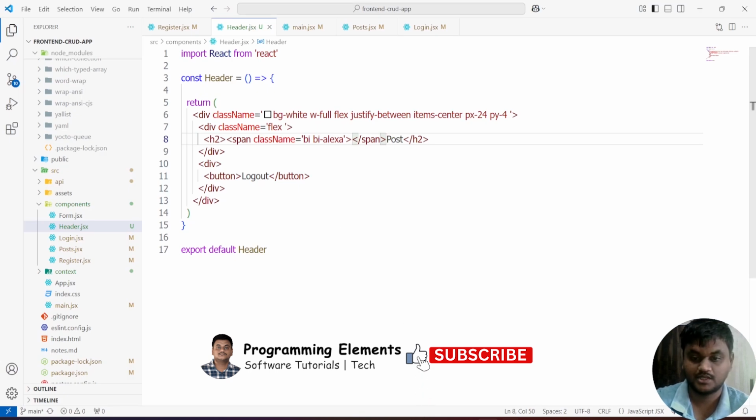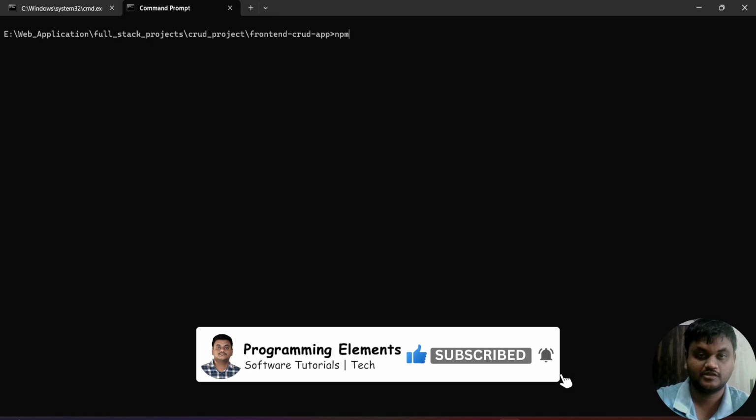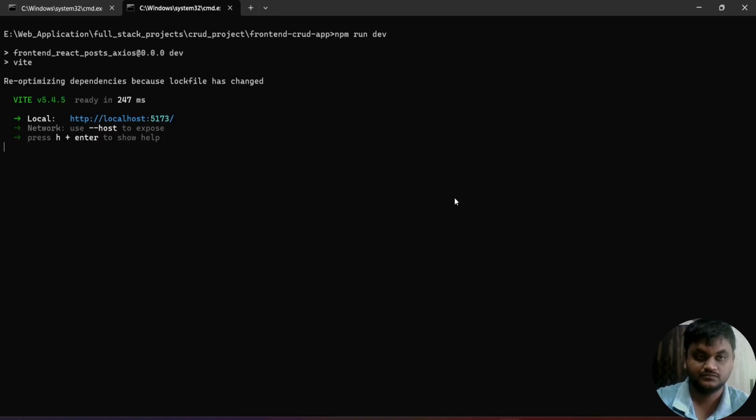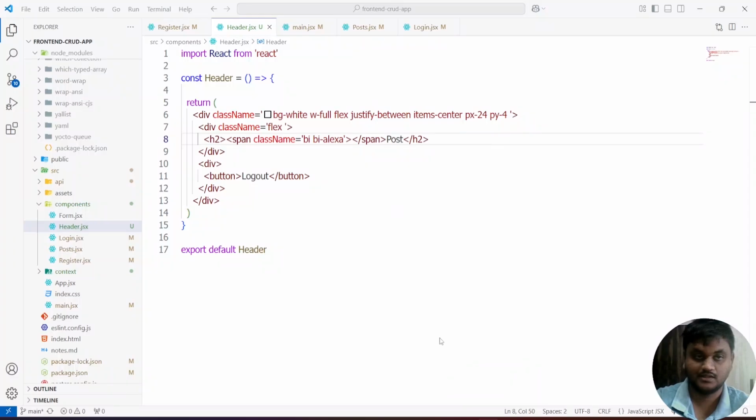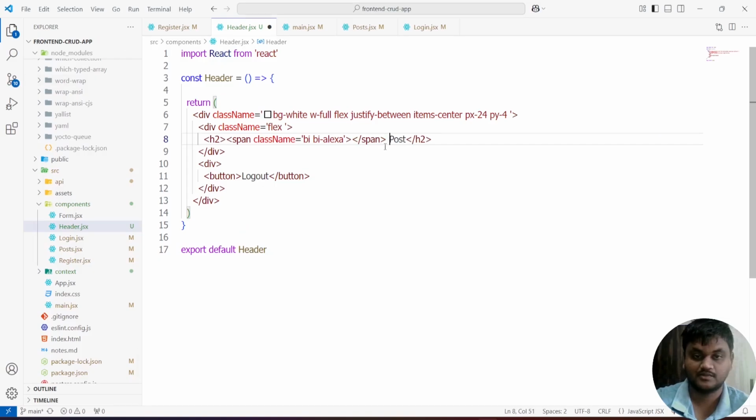Maybe I terminated the application. Once again run npm run dev. See, my application is running. Come to my browser, see, the Alexa icon I got.